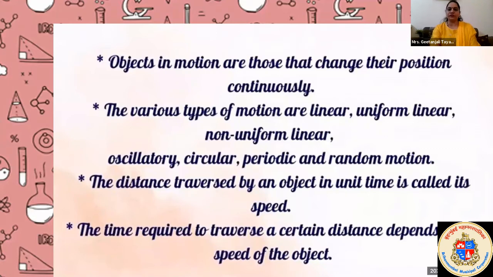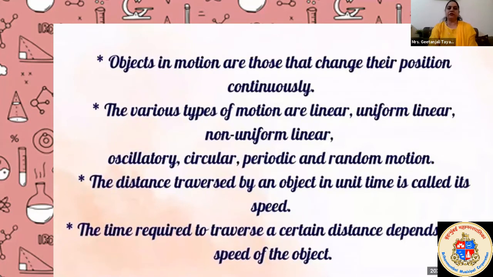The various types of motion are linear motion, uniform motion, non-uniform linear motion, oscillatory motion, circular motion, periodic motion, and random motion, which we saw yesterday. The distance traveled by an object in a unit time is called speed, which we will see today.